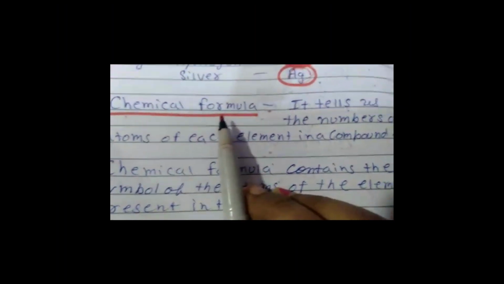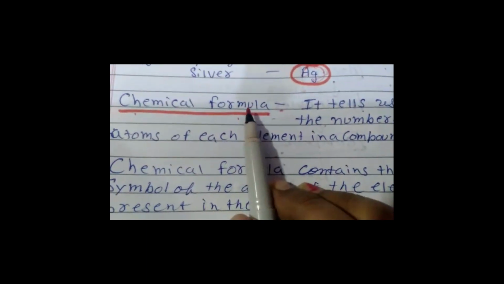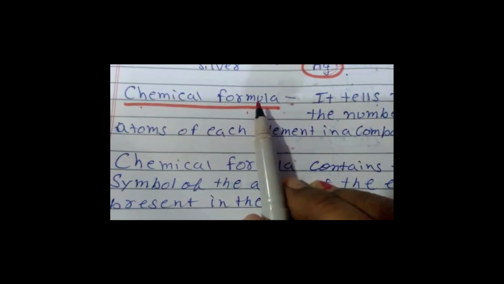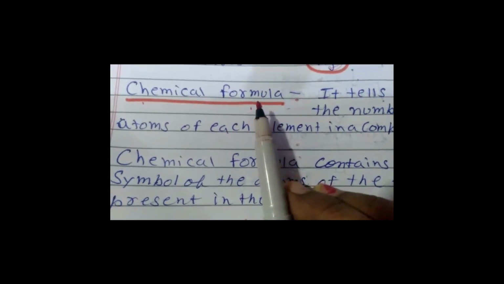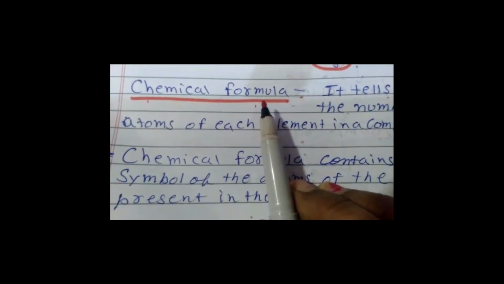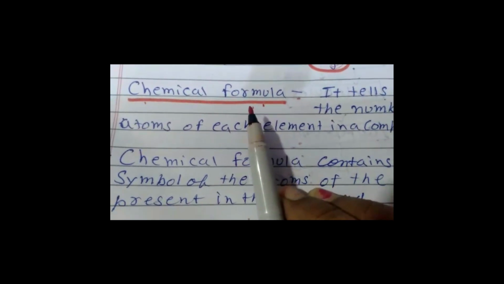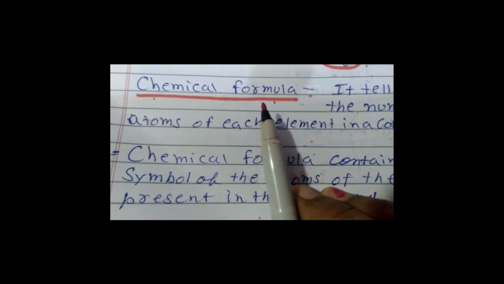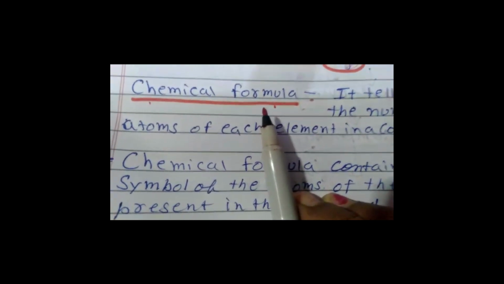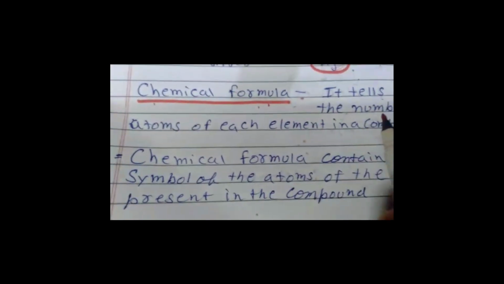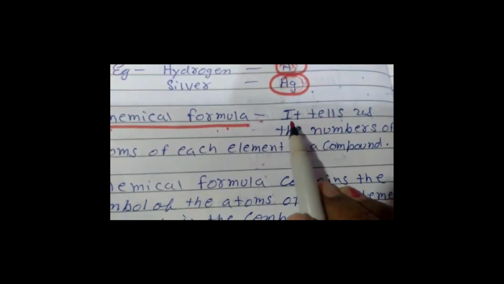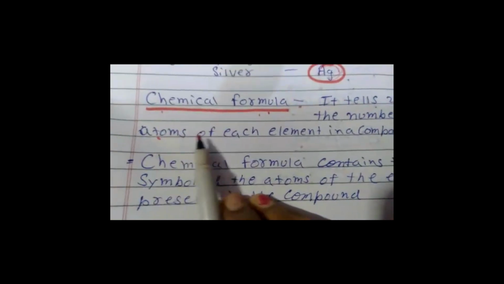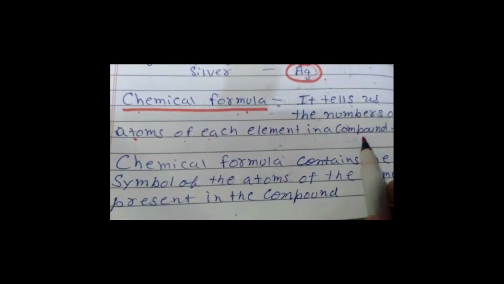What does the chemical formula mean? What does it tell us? The chemical formula is based on the composition of the substance. It indicates the types and number of atoms of each kind present in the substance. The chemical formula tells us the number of atoms of each element in a compound.